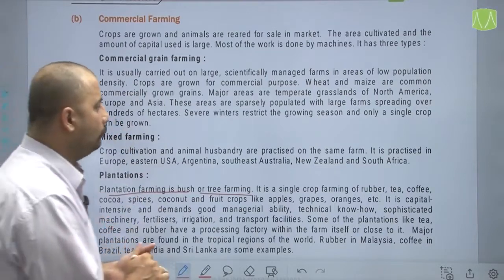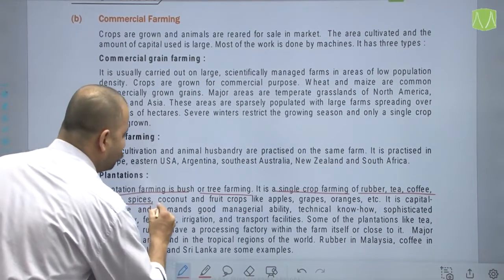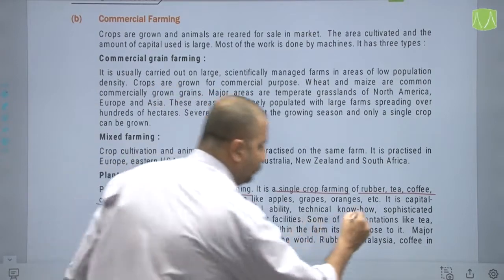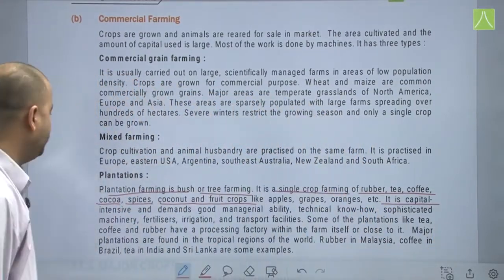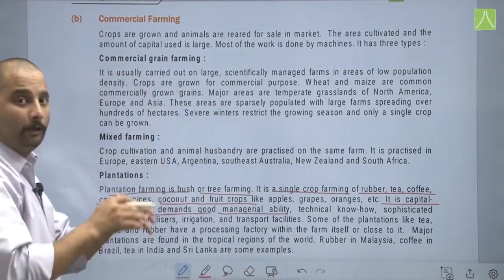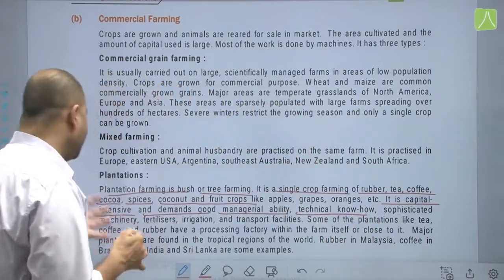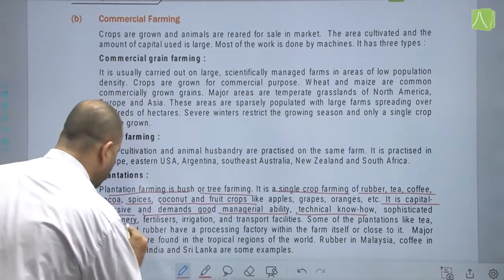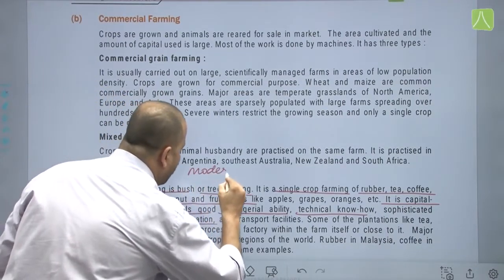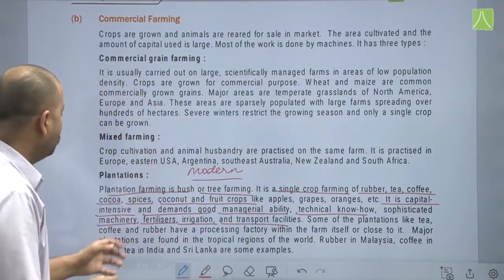A single crop is grown, crop farming of rubber, tea or coffee, coca, spices and coconut and fruit crops like apples, grapes, oranges, etc. Again, huge amount of capital is invested here, capital intensive and demands good managerial abilities, that is good management and technical know-how about these crops, sophisticated machinery, fertilizers, irrigation.